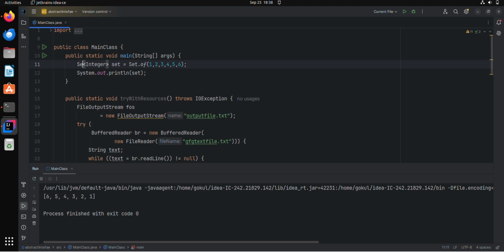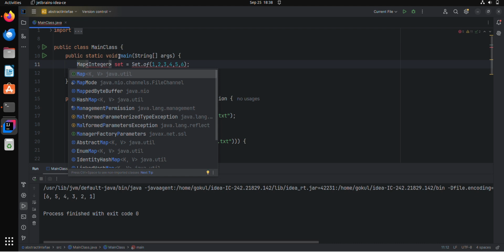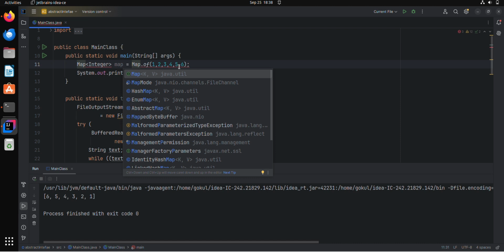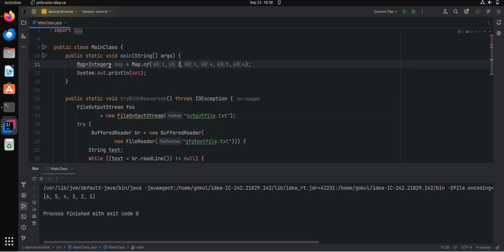If you want to see, we can add a map as well. I'm just going to add a map with string as a key and integer as a value.